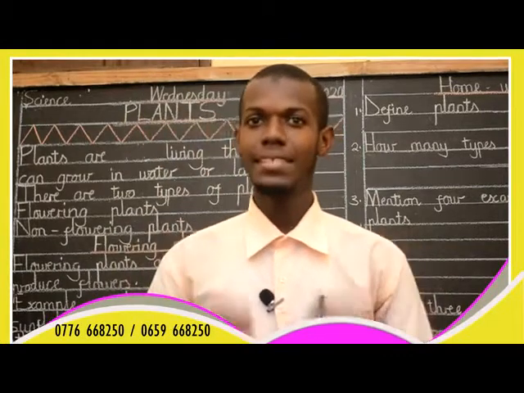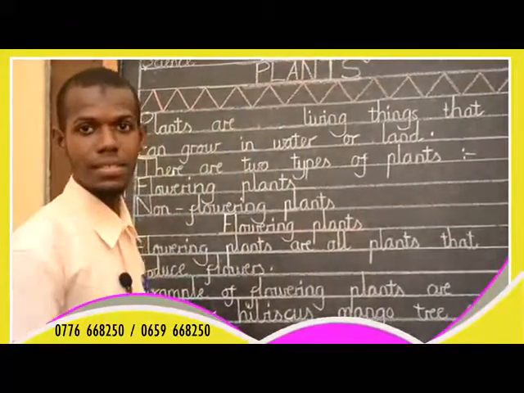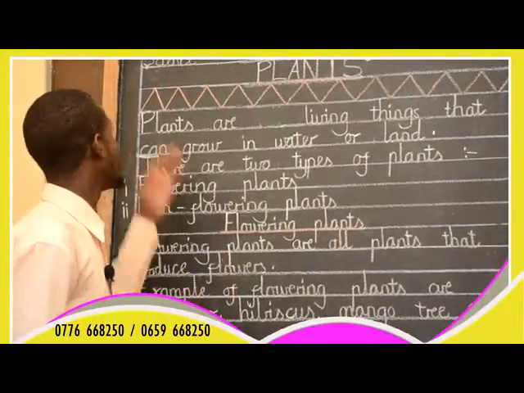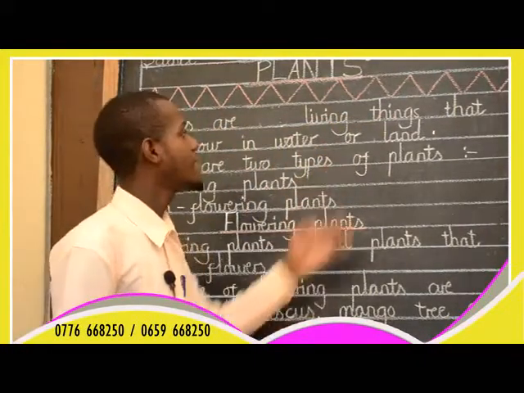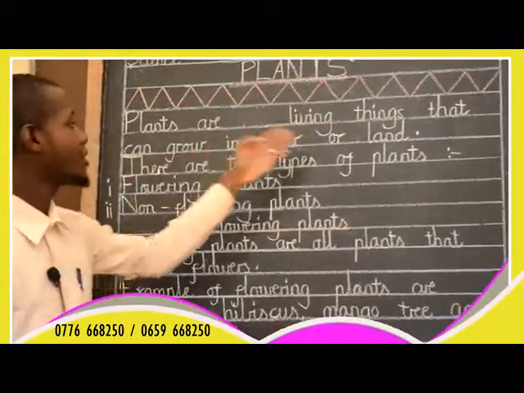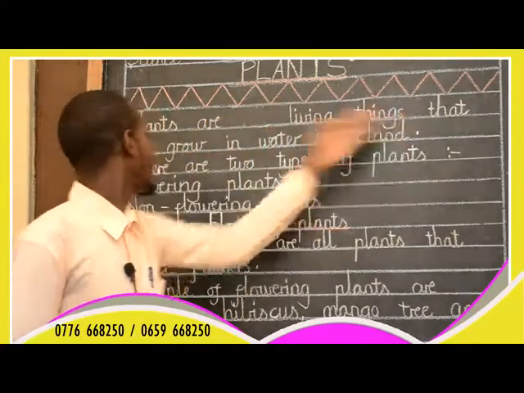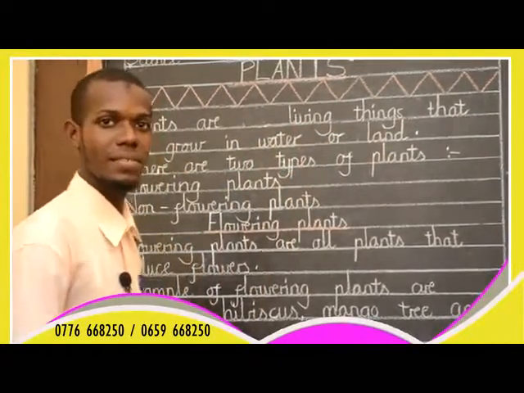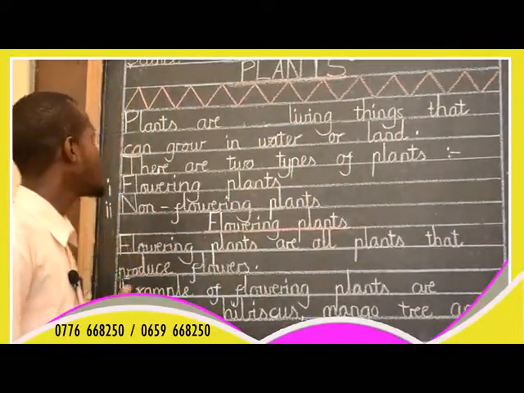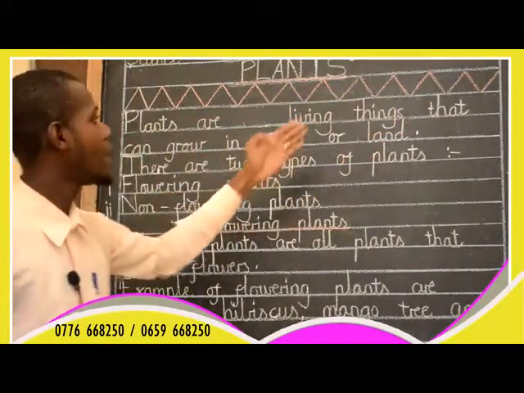All of you say plants. Plants. Yes, plants. By definition, plants are living things that can grow in water or land. Repeat after me. Plants are living things that can grow in water or land.